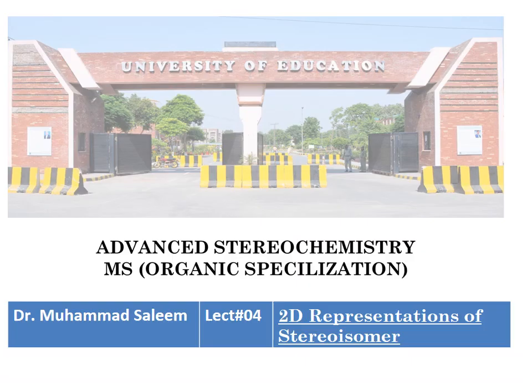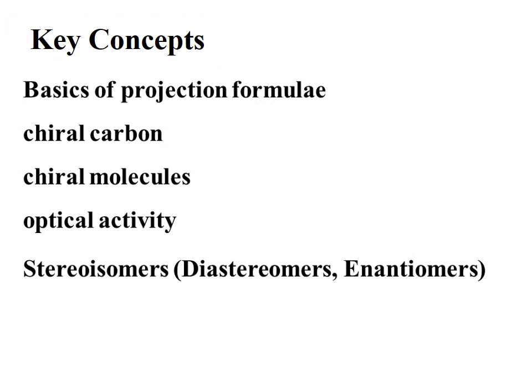Dear student, Assalamu alaikum. This is our fourth lecture on advanced stereochemistry for the students of MS in chemistry with organic specialization. The lecture will focus on 2D representation of stereoisomers. Key concepts of the lecture are basics of projection formulae, chiral carbon, chiral molecules, and then stereoisomers. There are diastereoisomers and enantiomers.